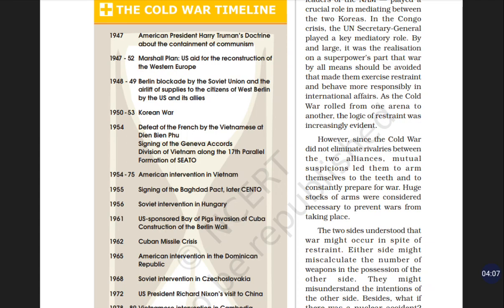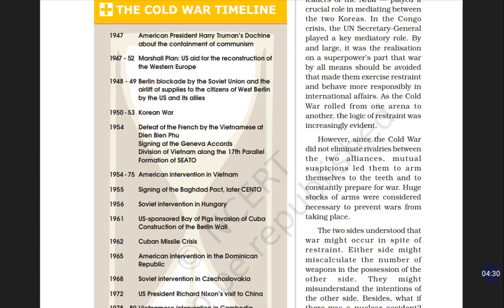The French were defeated and thrown back from Vietnam, and communist leaders were rising in South Vietnam and North Vietnam.